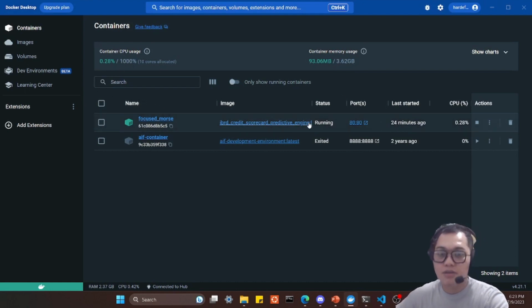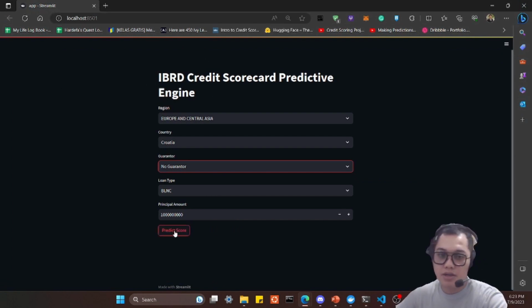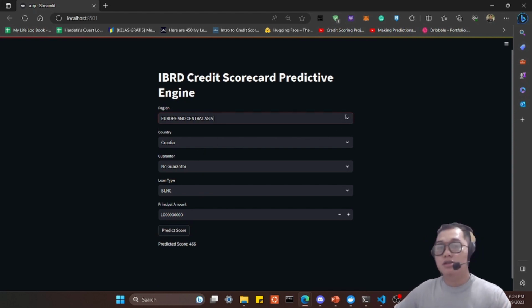It's up and running with this image on port 8080. You can just run it and use it here from the localhost with the same port, right? Let's click on predict score. We got the predicted score of 455.